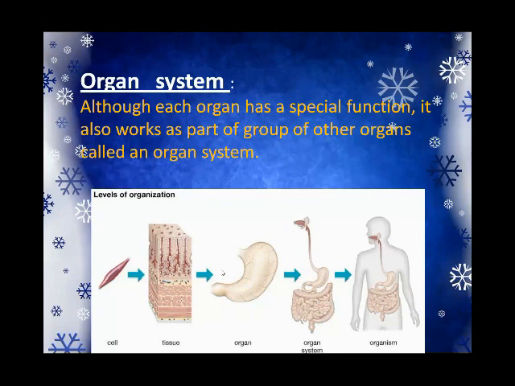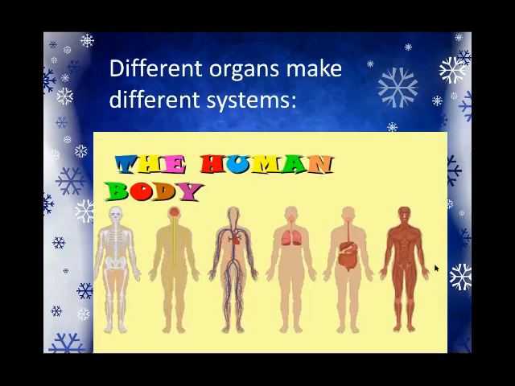Okay students, the cell is the smallest unit of the body, and the same cells make a tissue, a group of tissues makes an organ, an organ makes an organ system, and different organ systems make a human body organism. Okay, now we are discussing the organ systems, the different body systems that make the human body.